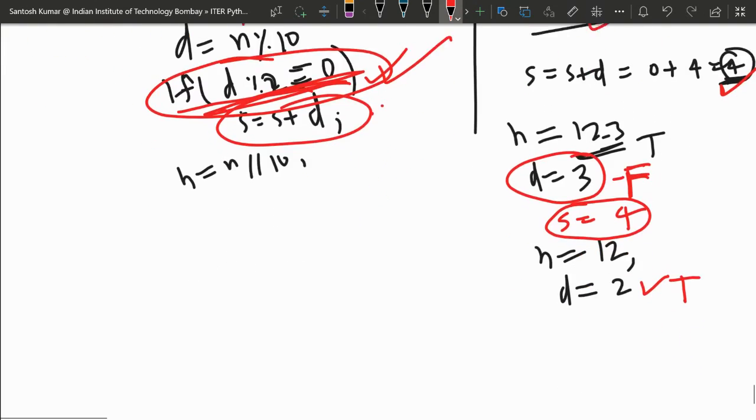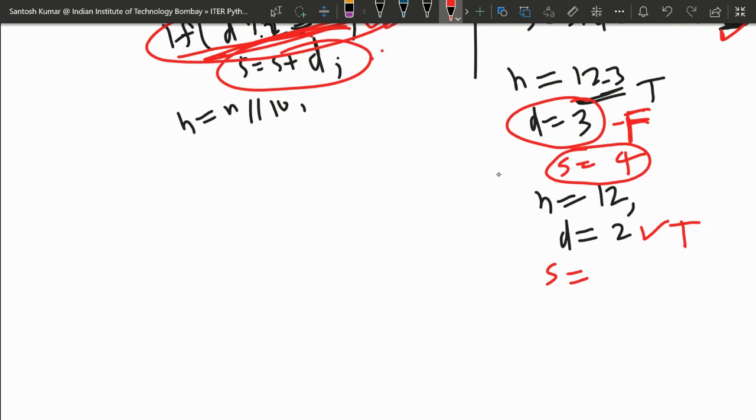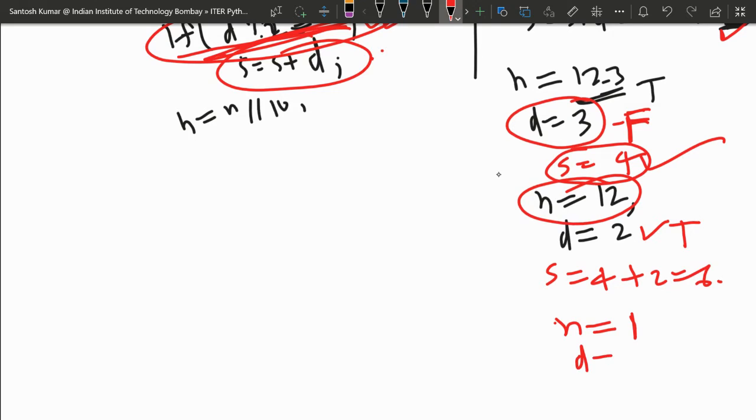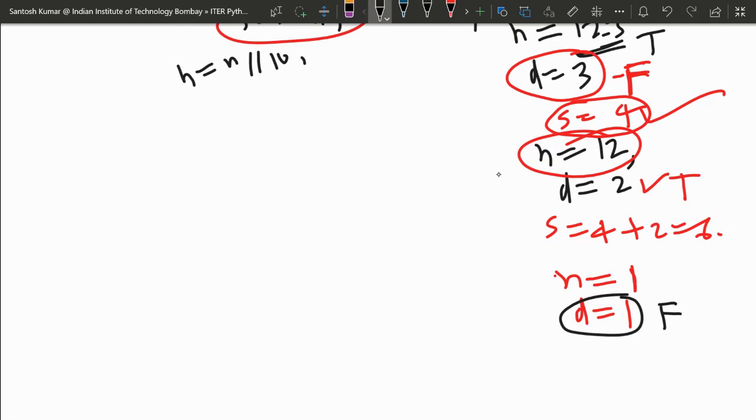So in that case S will now be updated. The last value of S is 4 plus 2, it is 6 now. Next N will be updated, 12 divided by 10, it is the integer value 1. So now D, when you divide N by 10, it is 1. Again it will check whether it is true or false. So it will give us false again because D is not even.